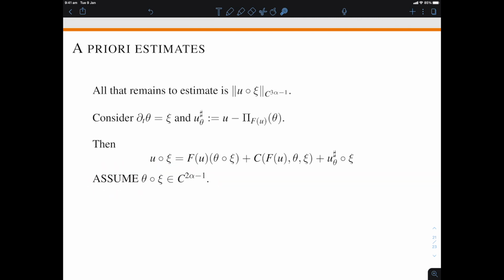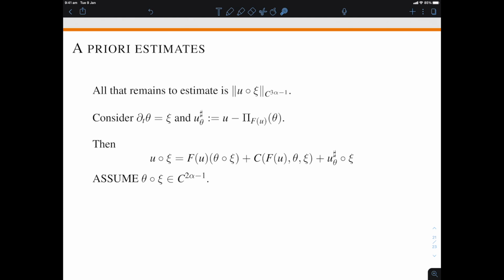Now, notice that we're assuming something about the driver itself, right? This has nothing to do with the equation. Theta is like an antiderivative of the driver. The driver is in C alpha minus 1. We hope that theta will be in C alpha and that the resonant product will be indeed in C2 alpha minus 1. But that's an assumption we make here.